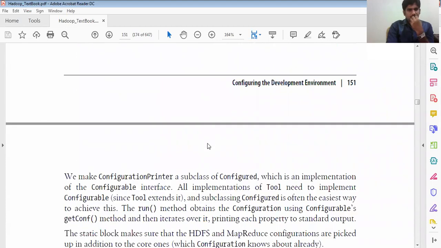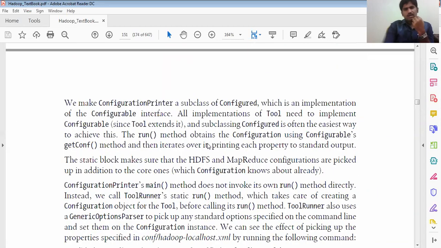So here we have some configuration code. We make a ConfigurationPrinter as a subclass of Configured, which is an implementation of the Configurable interface. All implementations of Tool need to implement Configurable since Tool extends it, and subclassing Configured is the easiest way to achieve this.